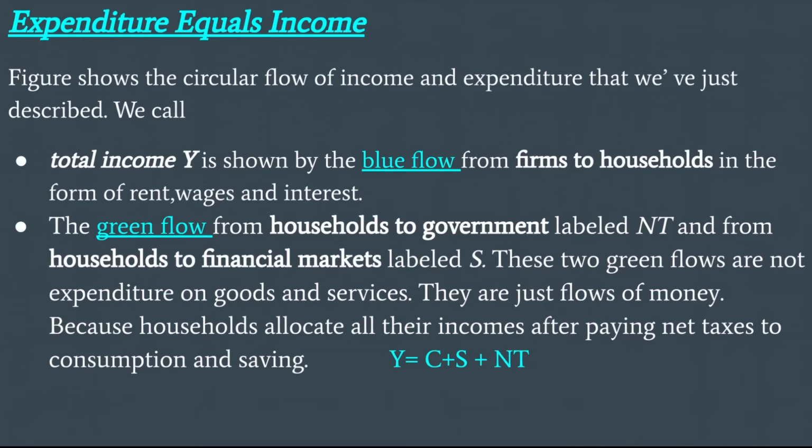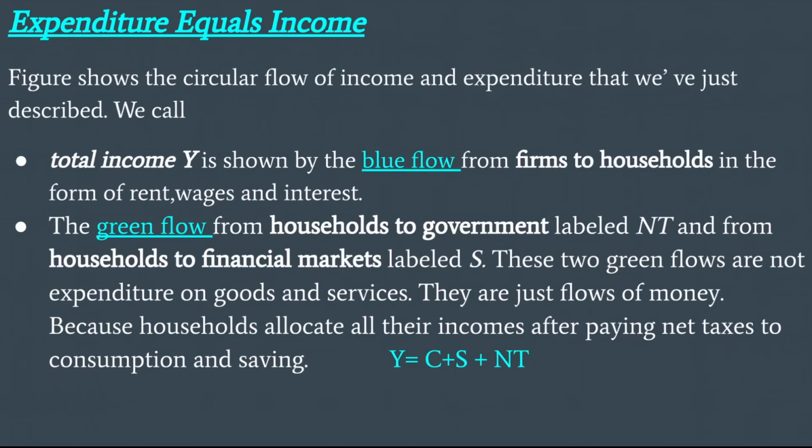Now we shall see how in the circular flow expenditure equals income. The figure shows the circular flow of income and expenditure that we have just described. Total income Y is shown by the blue flow from firms to households in the form of rent, wages, and interest.